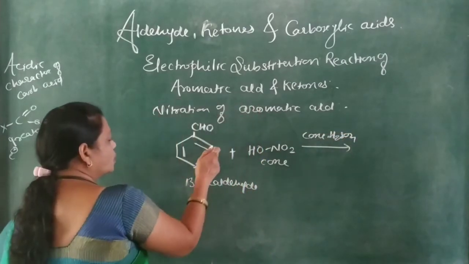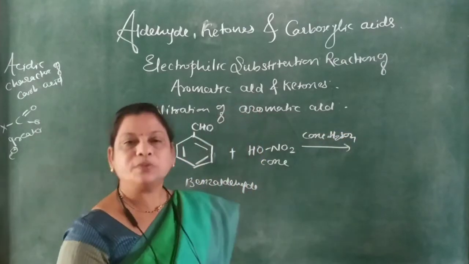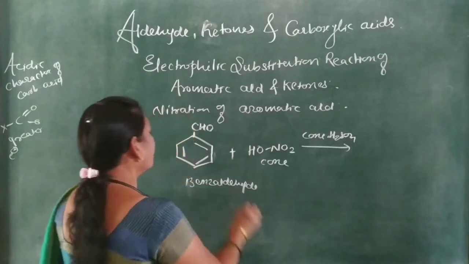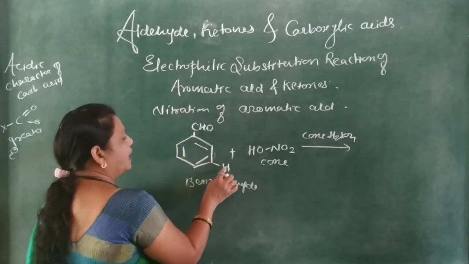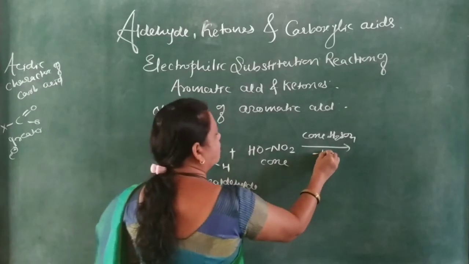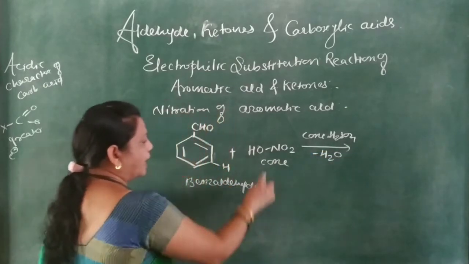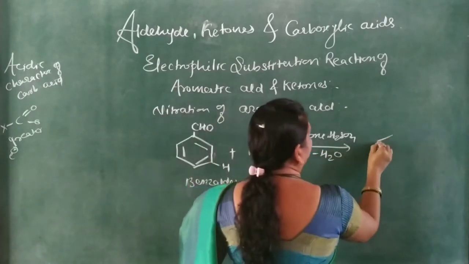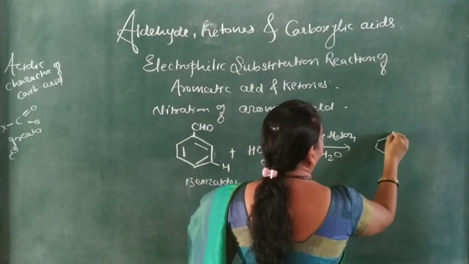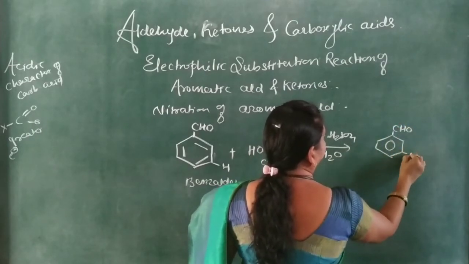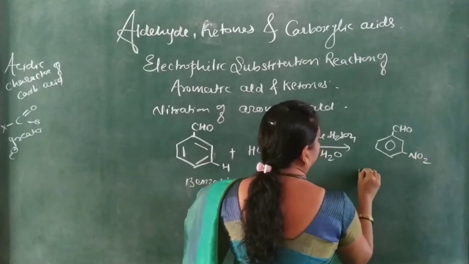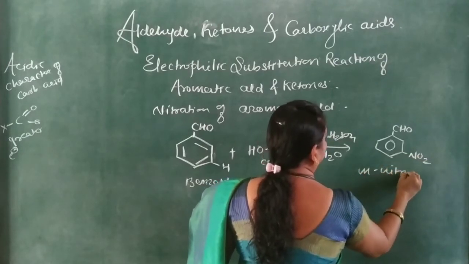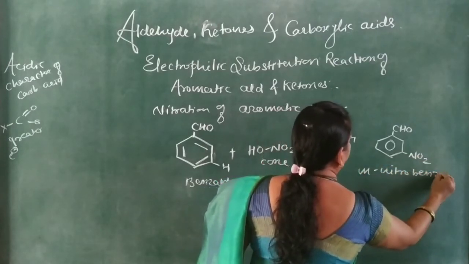Now because the ortho and para positions are deactivated, from the meta position H combines with OH, minus H2O, and NO2 combines here to form meta nitrobenzaldehyde.